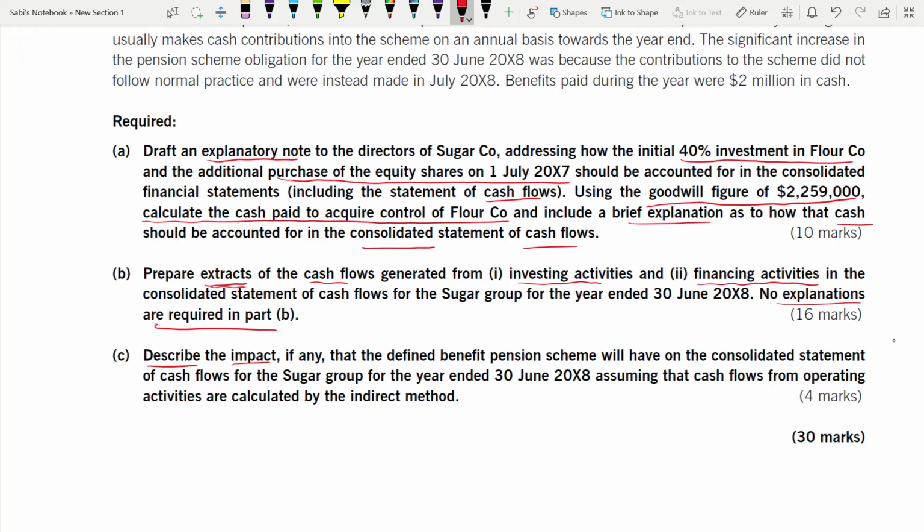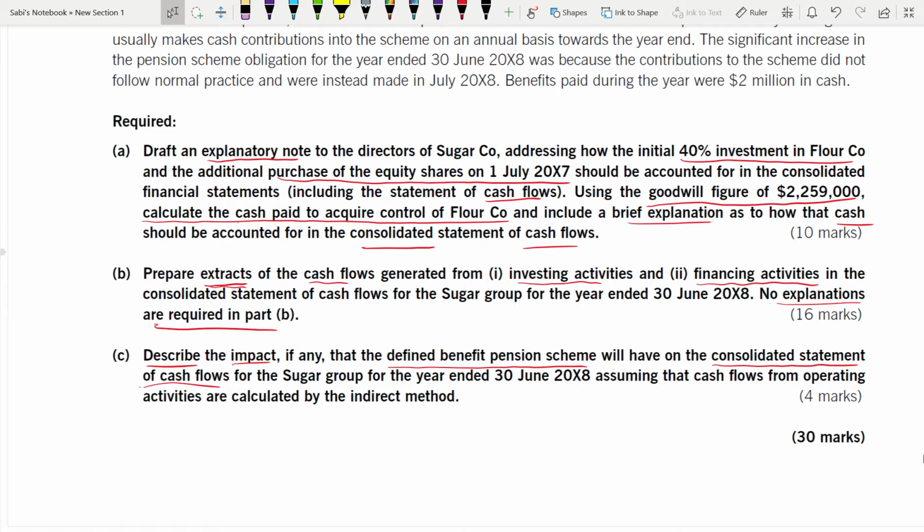That the defined benefit pension scheme will have on the consolidated statement of cash flows. So here they're talking about what? Defined benefit pension scheme on consolidated statement of cash flows. Now you see how they are linking the two things. Statement of cash flows comes in IAS 7 and defined benefit pension scheme is under IAS 19. How they have linked the two? Right? So what is the impact of this on the consolidated statement of cash flows? Definitely it will come in the statement of cash flows. But what is the impact?